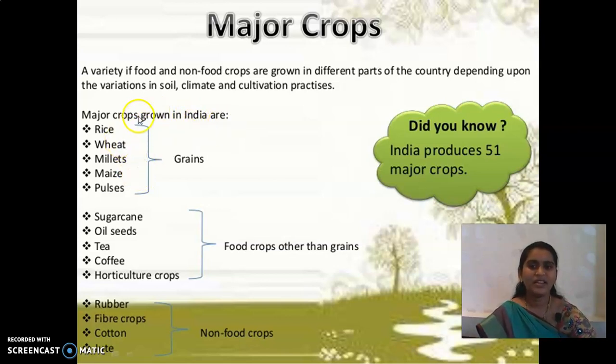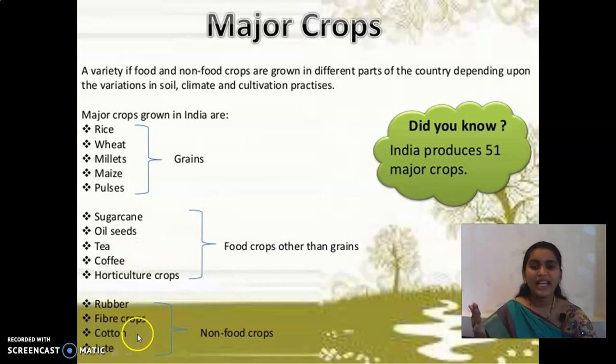Okay, the major crops grown in India are the food grains. We can see these are the food grains, that is rice, wheat, millets, maize, pulses. These are all the food grains we can see. And the next we can see sugarcane, oil seeds, tea, coffee, horticulture crops. These are all the food crops other than the grains. We are using even this for food but not the grains.